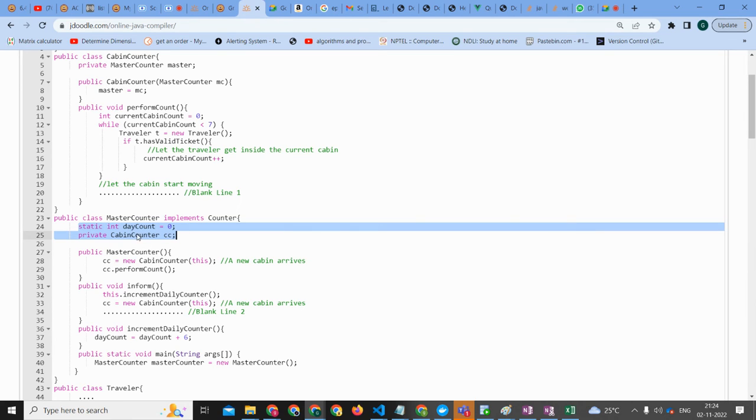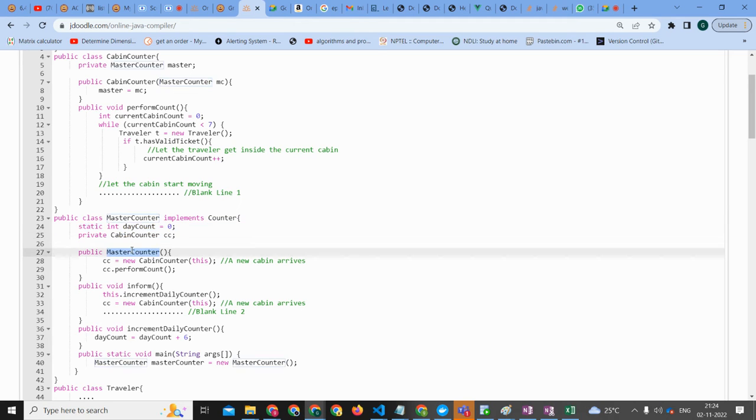We're not creating an object, right? We're just saying that it is of this type. Okay, master counter constructor. We'll go to master counter constructor. CC is equal to new cabin counter. For the new cabin counter, what is this class name? It's master counter, right?